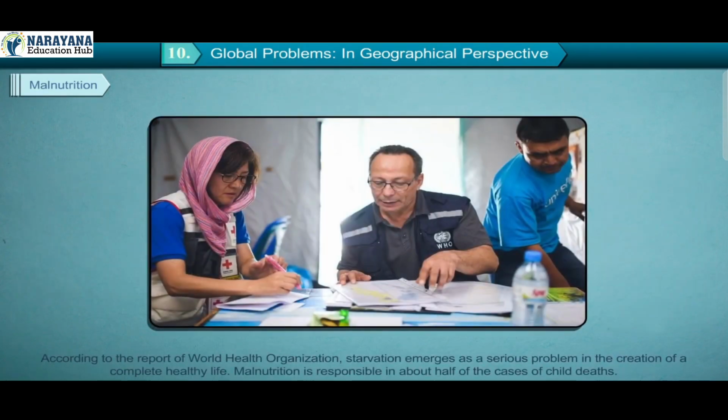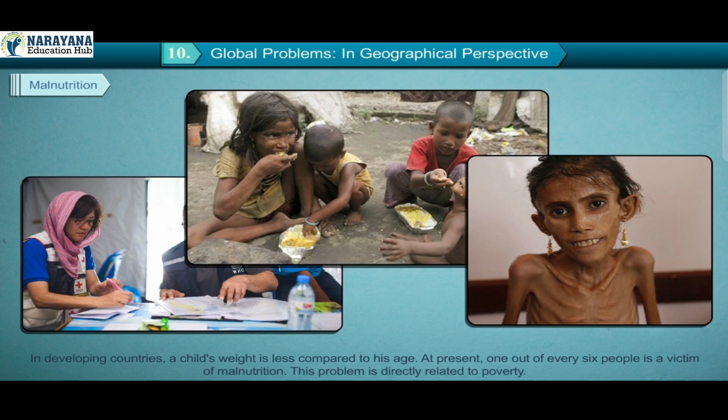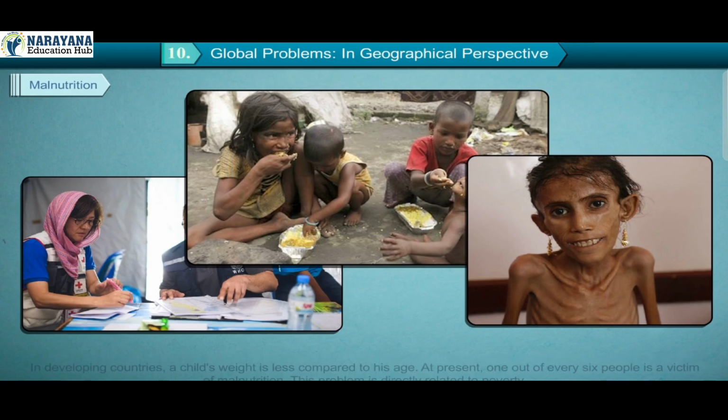According to the report of the World Health Organization, starvation emerges as a serious problem in the creation of a completely healthy life. Malnutrition is responsible in about half of the cases of child deaths. In developing countries, a child's weight is less compared to his age. At present, 1 out of every 6 people is a victim of malnutrition. This problem is directly related to poverty.